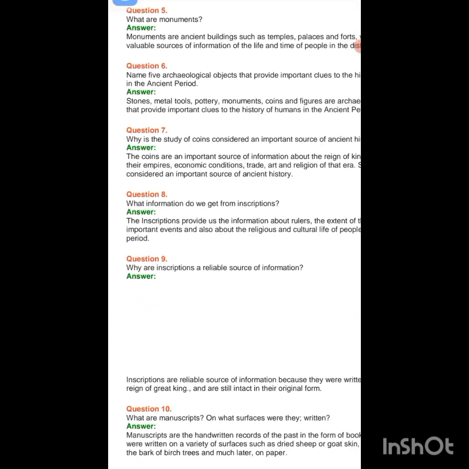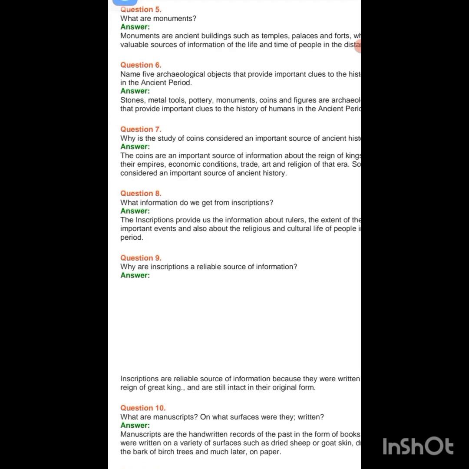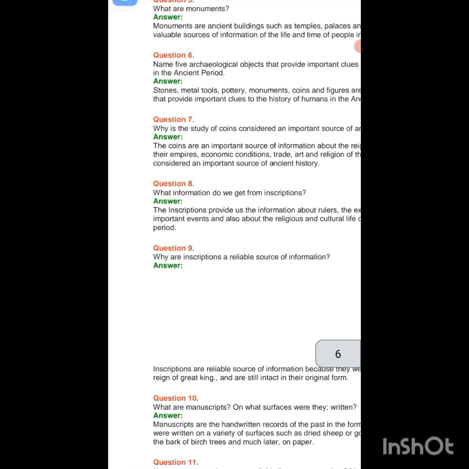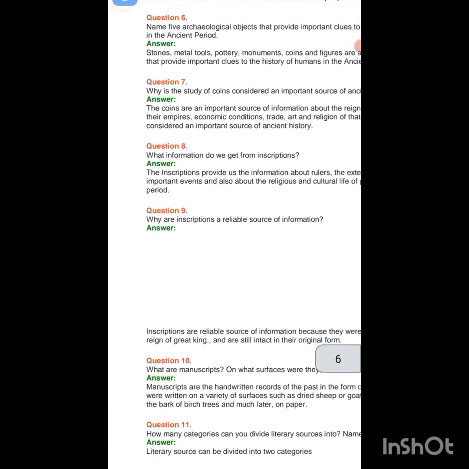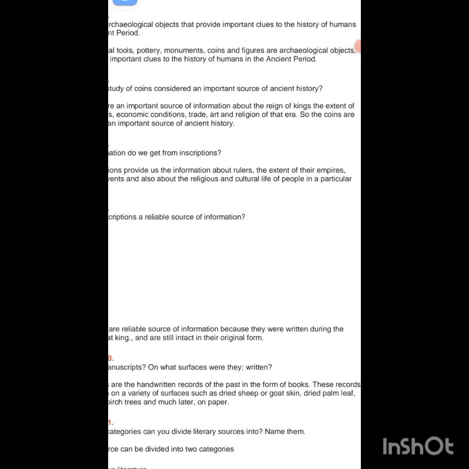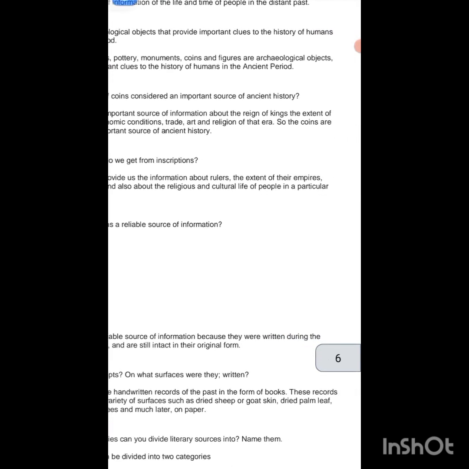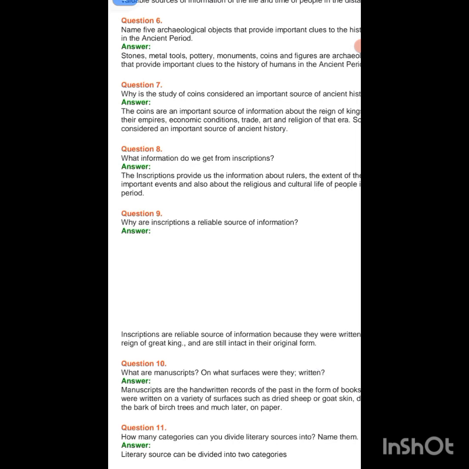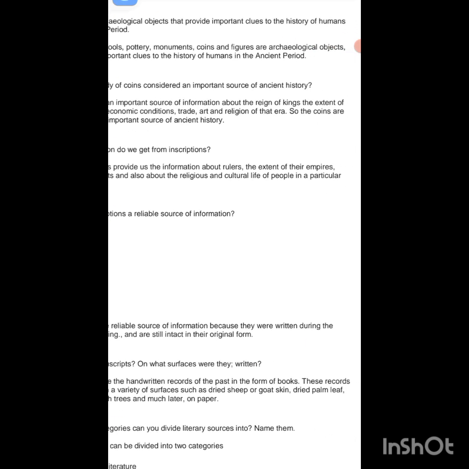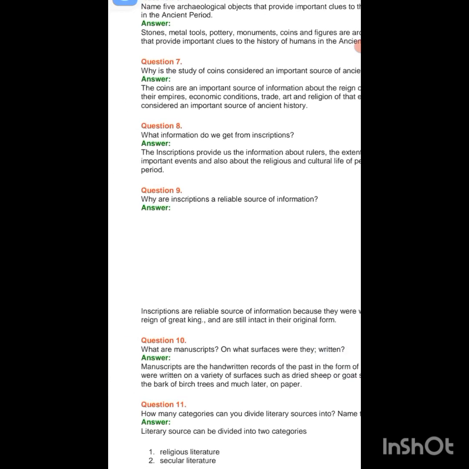Name five archaeological objects that provide important clues to the history of humans in the ancient period. Stones, metals, tools, pottery, monuments, coins and figures are archaeological objects that provide important clues to the history of humans in the ancient period. Why is the study of coins considered an important source of ancient history? Coins are an important source of information about the reign of kings and the extent of their empires, economic conditions, trade, art and religion of that era.